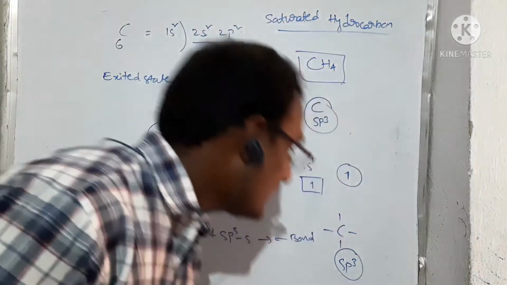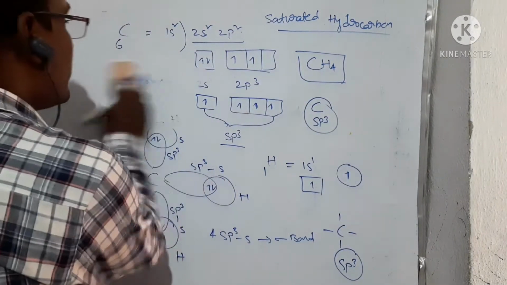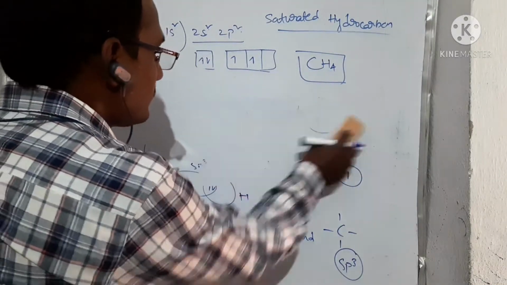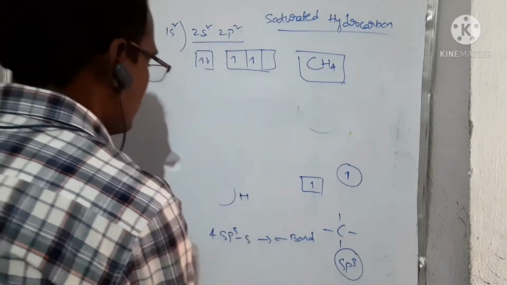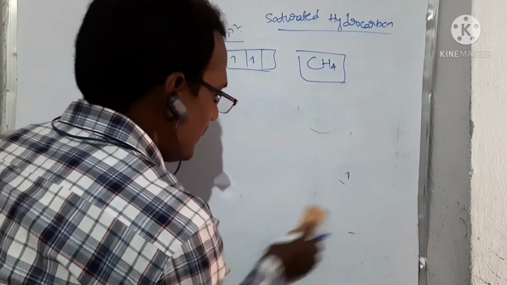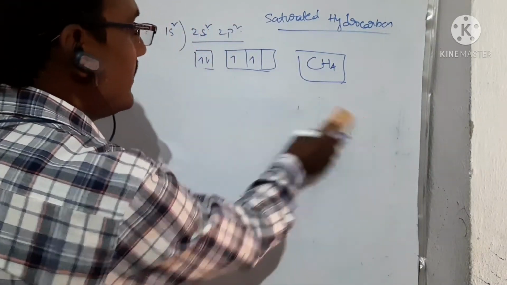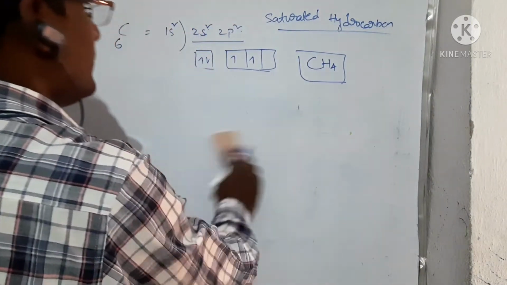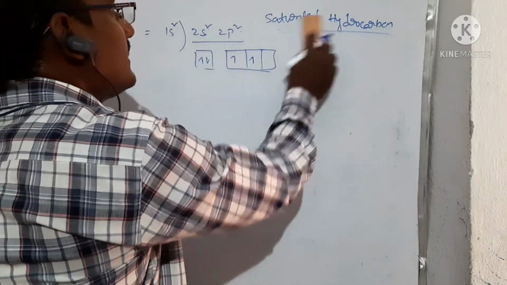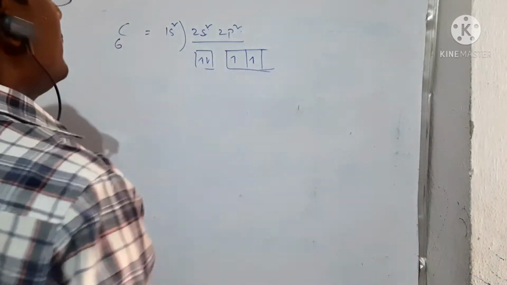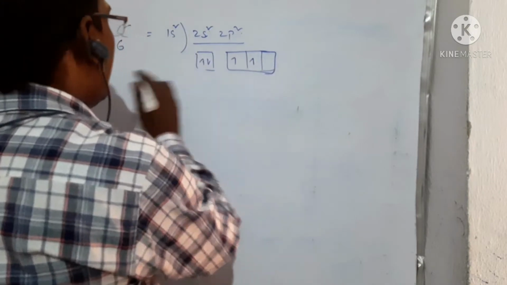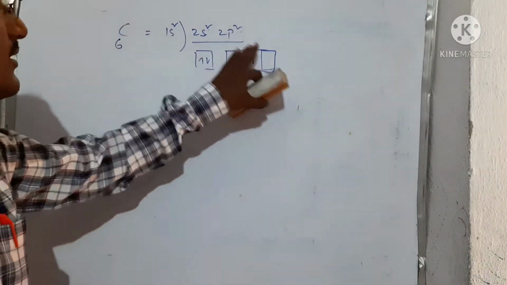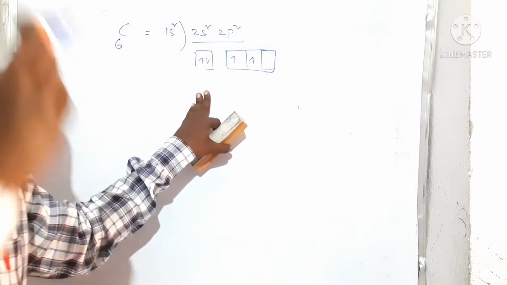Let us see another type of hybridization which involves carbon. The next one is sp2 hybridization. Another example of this is also sp2, right? This is carbon, 1s2, 2s2 and 2p2. This is the electronic configuration.